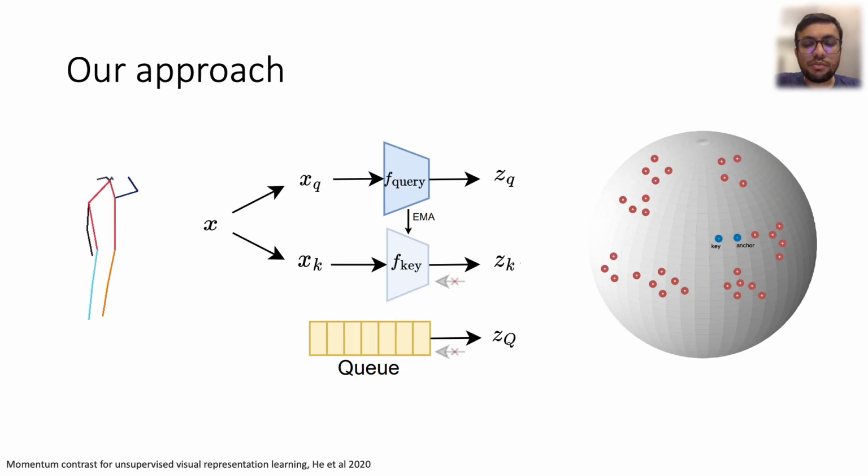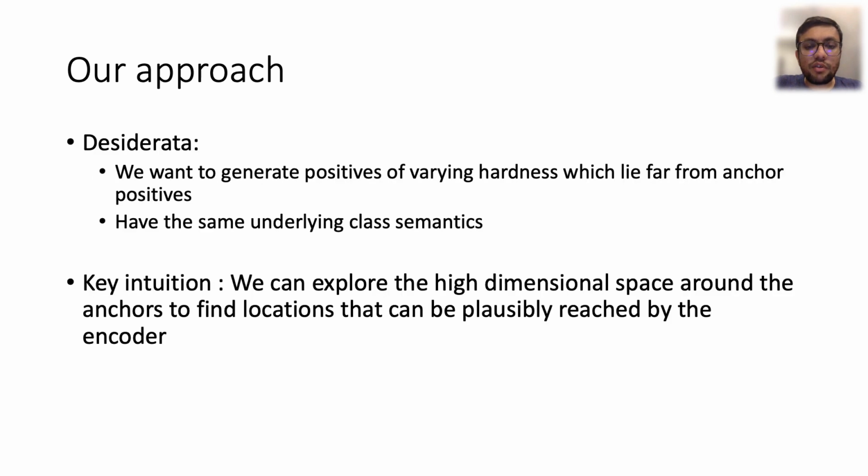Following prior works, we use a MoCo V2 style contrastive learning training. We start with an input skeleton and generate two views using standard skeleton data augmentations. The query and key are encoded using separate encoders. The query encoder is trained using backpropagation, while the key encoder follows the query encoder using exponential moving average. The encoded keys are maintained in a queue, which allows for the use of a large number of negatives for contrast. We want to generate positives of varying hardness which lie far from the original anchor, but still have the same underlying class semantics. In this work, we seek to explore the high-dimensional space around the anchors to find locations which can plausibly be reached by the encoder.